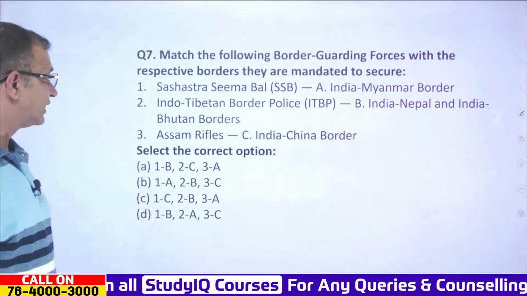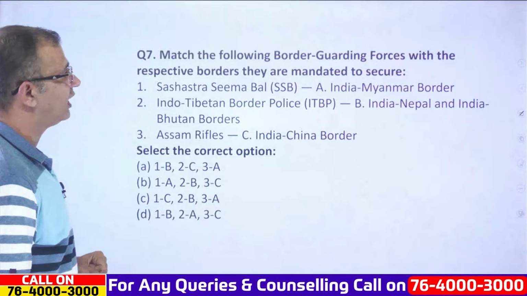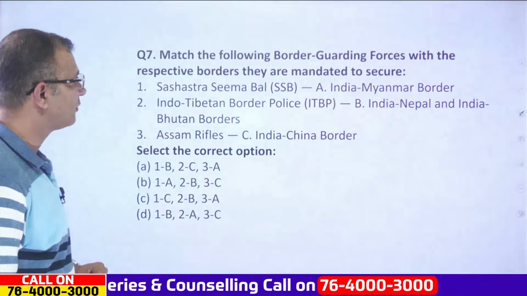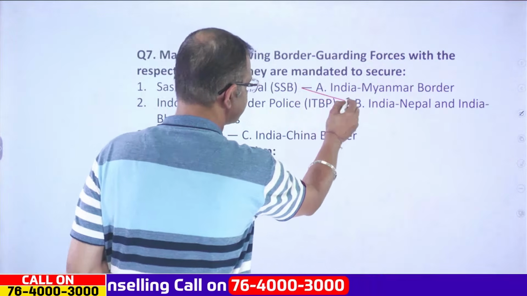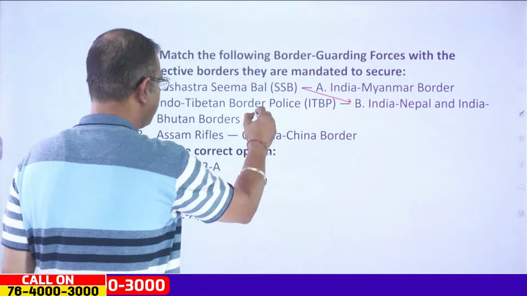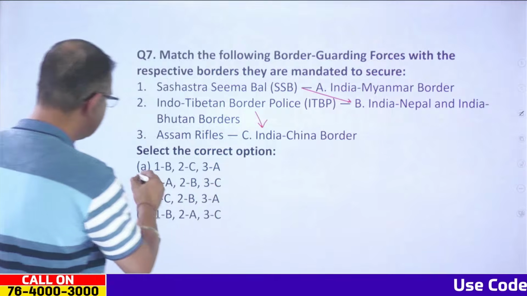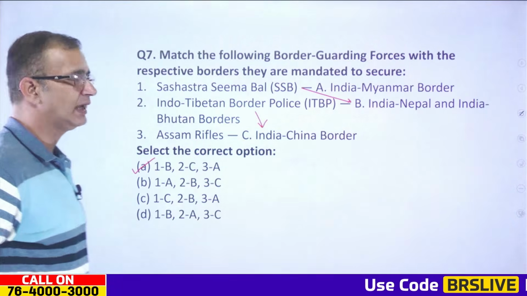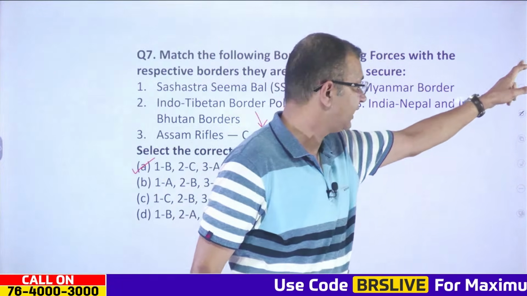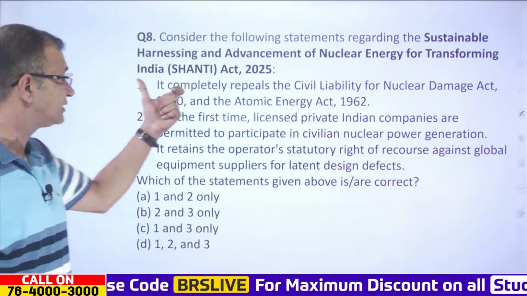The correct answer is: Sashastra Seema Bal, that is the India-Nepal and India-Bhutan borders, that's true. It corresponds to B. Then when it comes to ITBP, ITBP is at the China border. And Assam Rifles, that is India-Myanmar. Yes, A is the right answer. BCA, that is the correct answer. It is A.